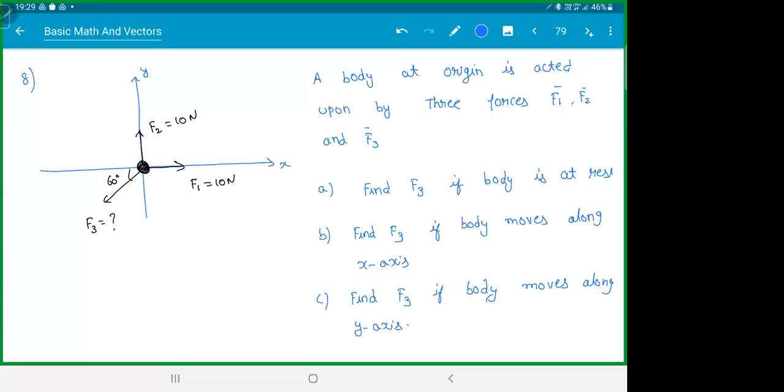So there are 3 forces acting. F1 is along the x-axis, F2 is along the y-axis, F3 is at an angle of 60 degrees with the negative x. Find the magnitude of F3 if the body is not moving. Then find the magnitude of F3 if it is going along x, and if it is going along y. 3 different questions. Let's try the first one. I'll give you a minute for the first one, then I'll show you.